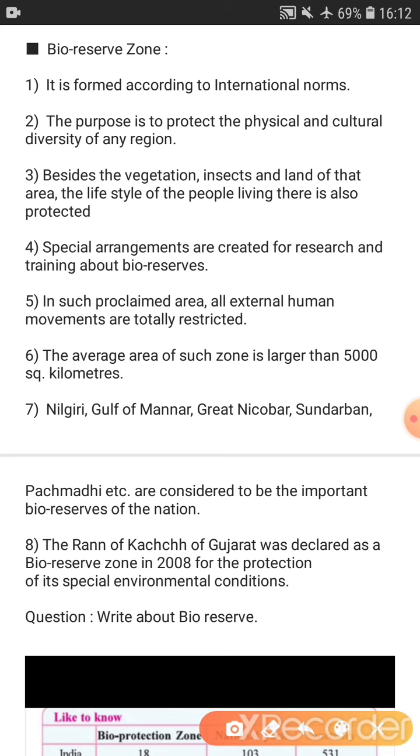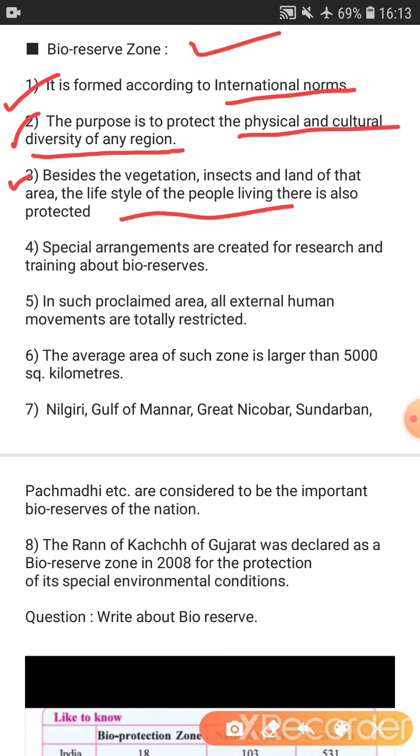So compared to the sanctuary and national park, the bioreserve zone is more protective for wildlife diversity and also for the ecosystem. Here animals, flora, fauna, all are protected. See the first point, it is formed according to international norms. The international organization UNESCO gives the norms, and according to those norms you can run the bioreserve zone. Here the physical and cultural diversity of any region is protected. Third, vegetation, insects and land of that area and the lifestyle of the people living there are protected.